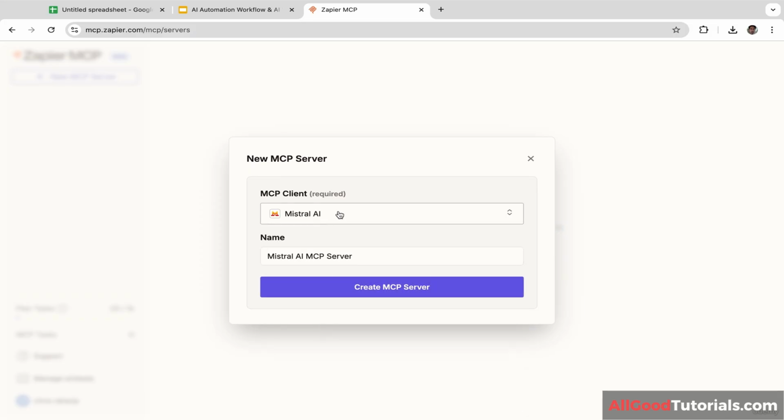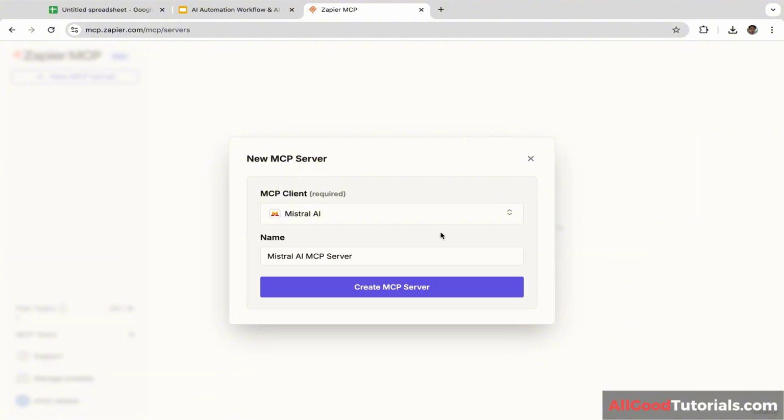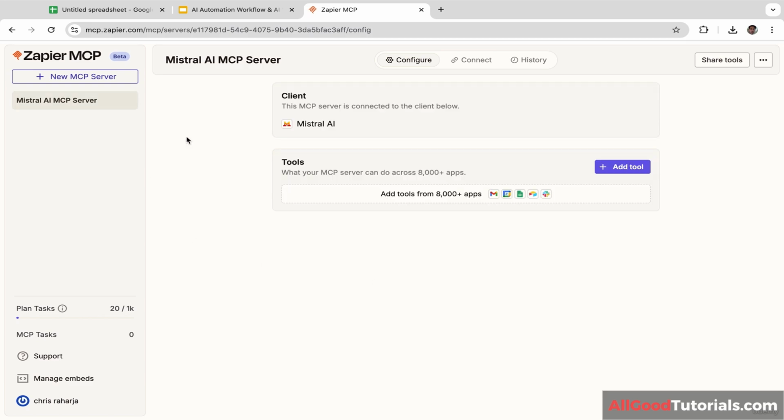But you can select any AI assistant that you want. It is totally up to you. Next, you will need to name the MCP server. And let's click Create MCP Server. Okay, we have successfully created the MCP server.